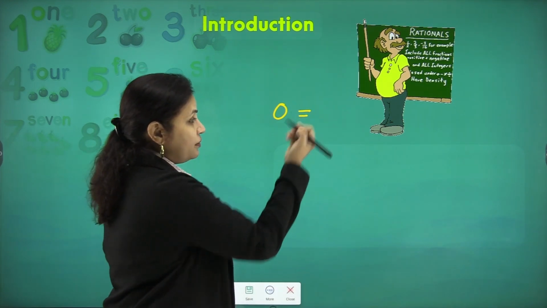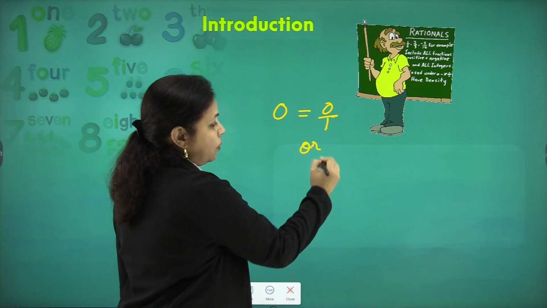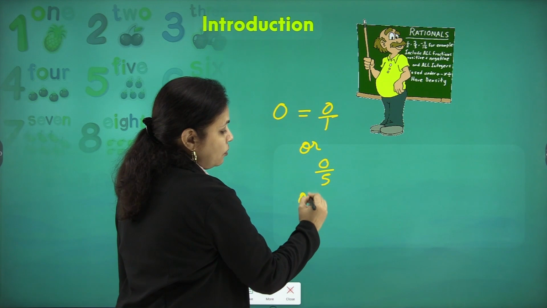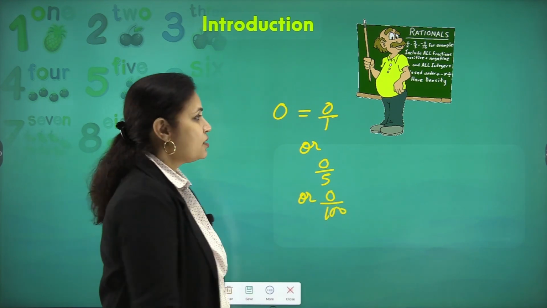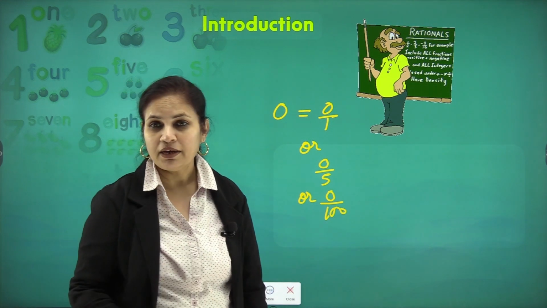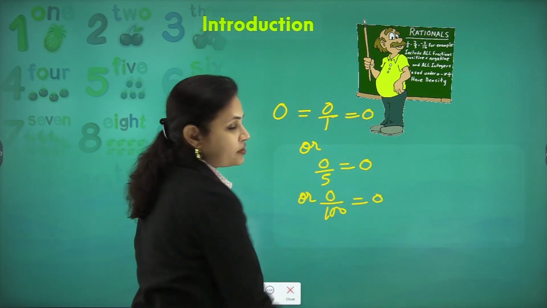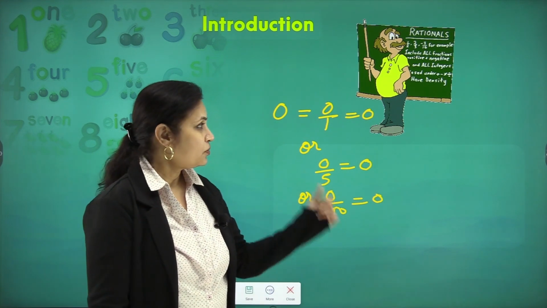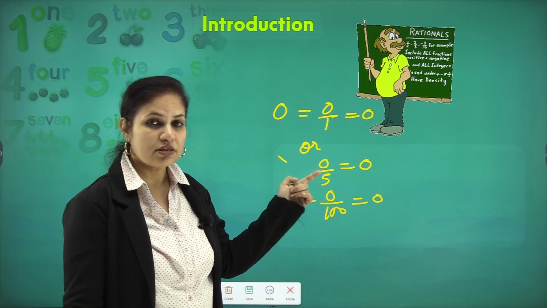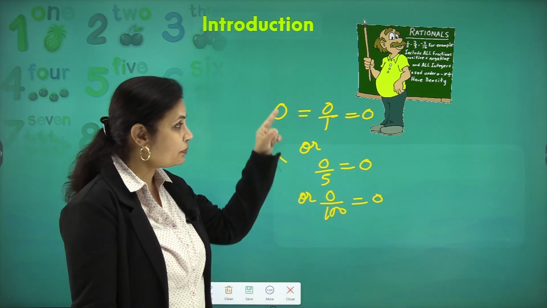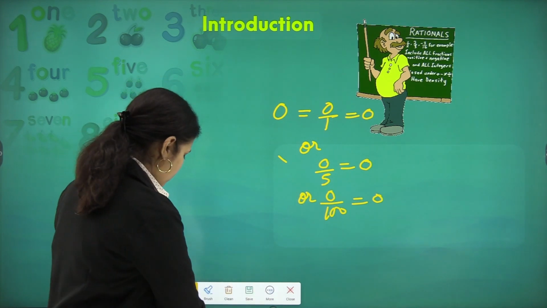I can write 0 as 0 upon 1 or 0 upon 5 or 0 upon 100, because 0 divided by any number will give you 0 only. So, we have seen that a whole number can also be represented in the form of numerator upon denominator, where the numerator can be 0 but the denominator cannot be 0.